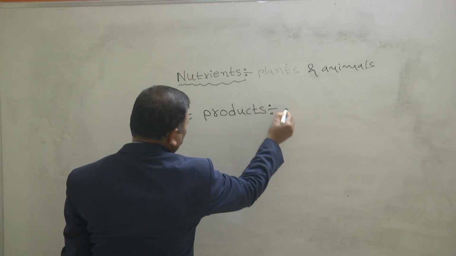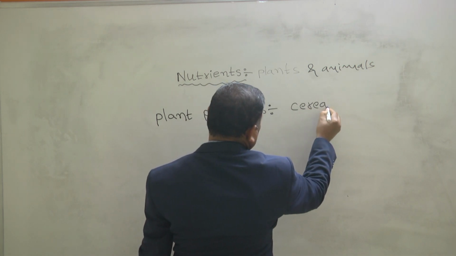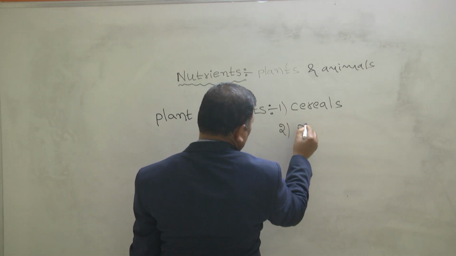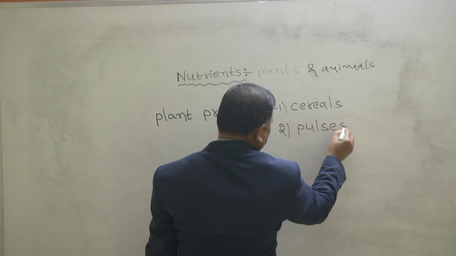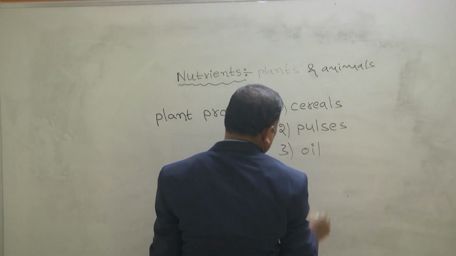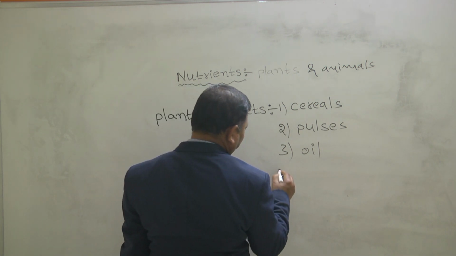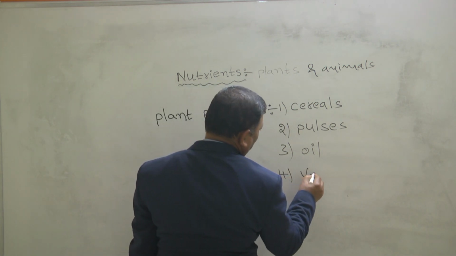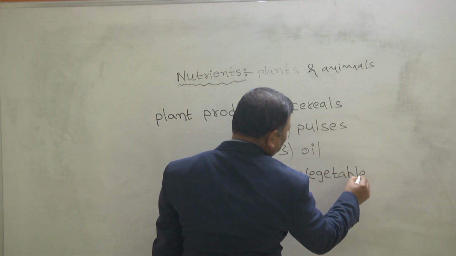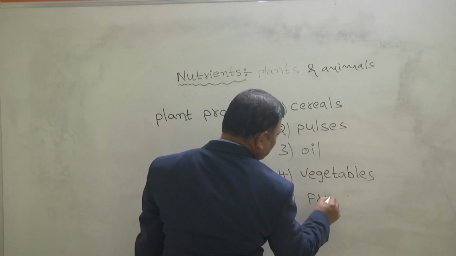Plant products. We know cereals. Second, pulses. Next, oils. And vegetables and fruits.